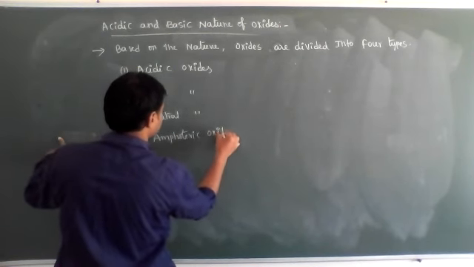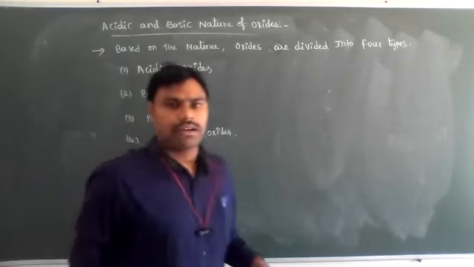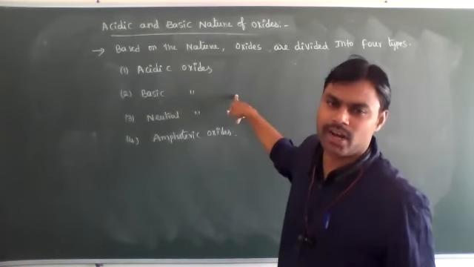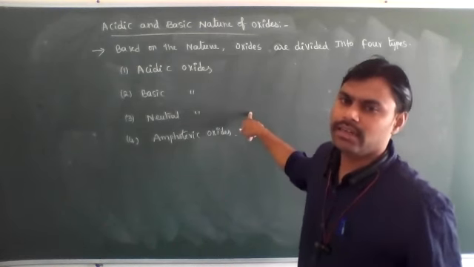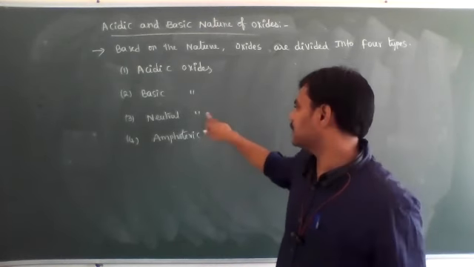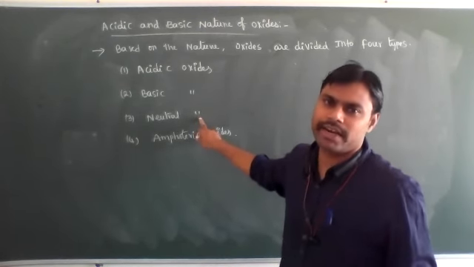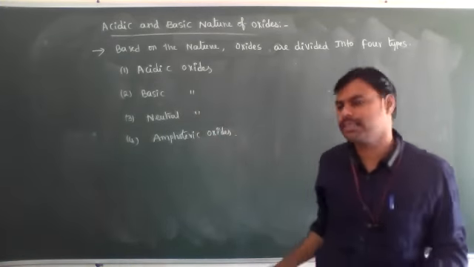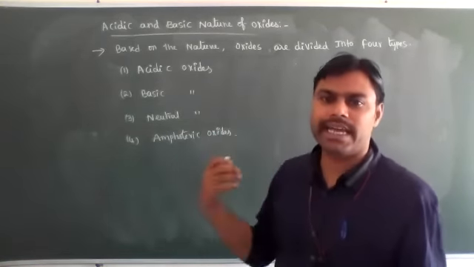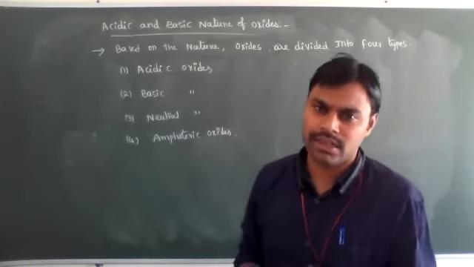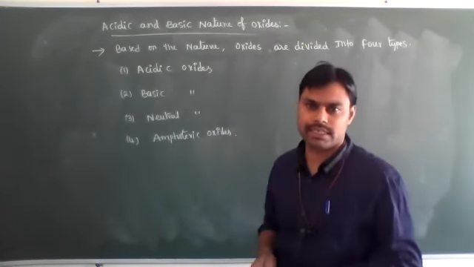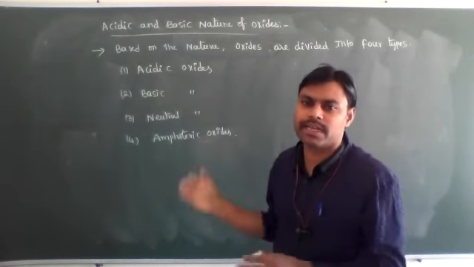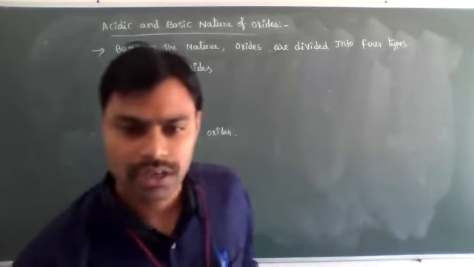Amphoteric oxides. Okay. Acidic oxides means mostly non-metal oxides. Basic oxides means mostly metal oxides. Some of the non-metal oxides, they exist in neutral state, means they do not react with acids as well as bases. Those are called neutral oxides. Amphoteric oxides means they have acidic characters as well as basic characters. Those are called amphoteric oxides. These properties, how the acidic nature and basic nature change in groups and periods, next class we will discuss. Okay, students?